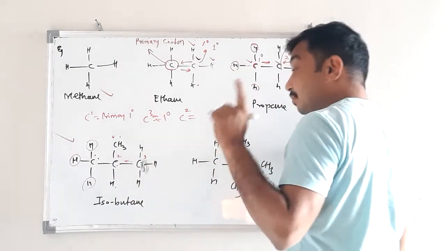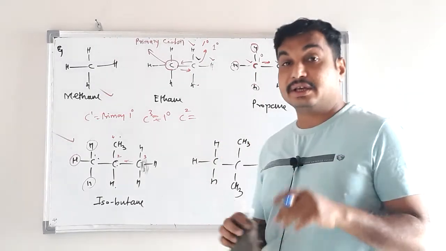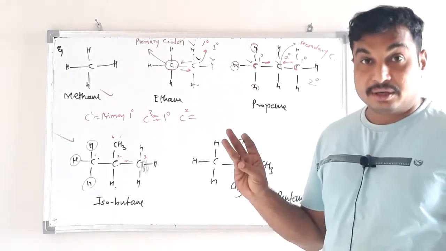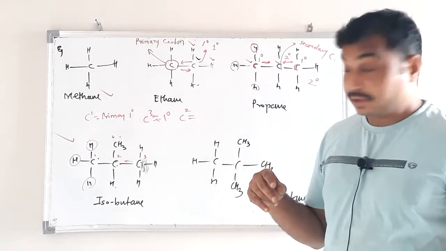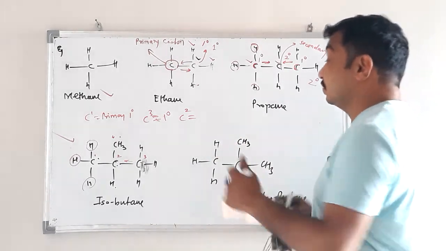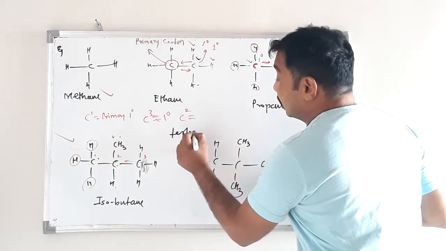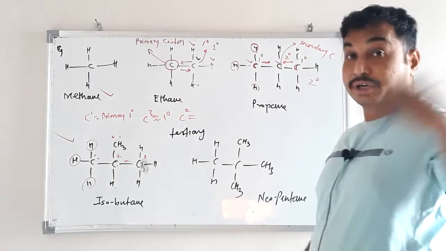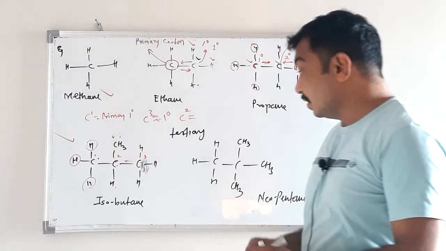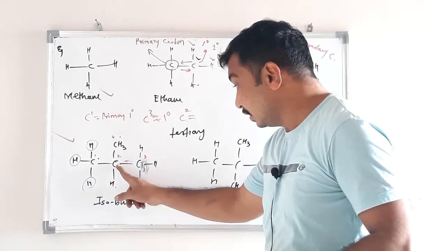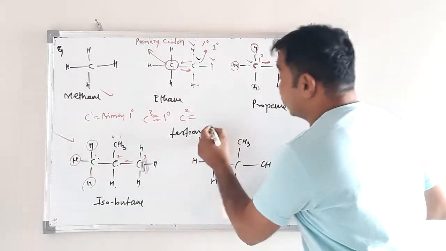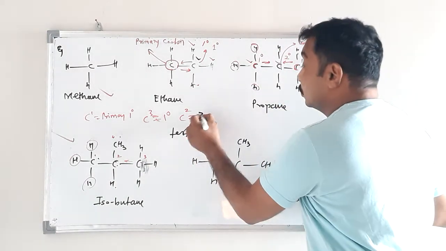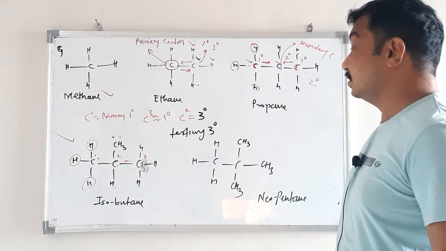So carbon number 2 is not simple, not primary, and not even secondary. It is tertiary carbon. Tertiary carbon means attached to 3 different carbon atoms and 1 hydrogen. Here it is attached to 1 hydrogen and 3 carbon atoms, therefore it is tertiary carbon. So carbon number 2 is tertiary.